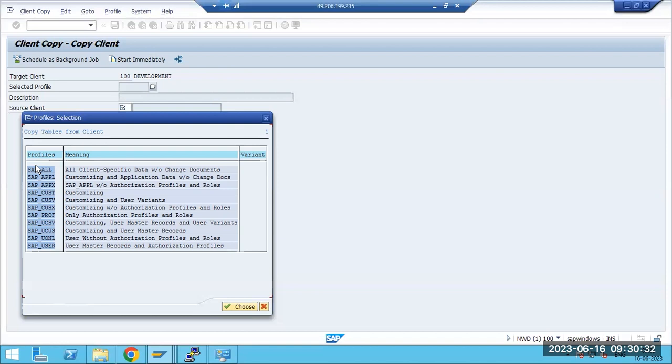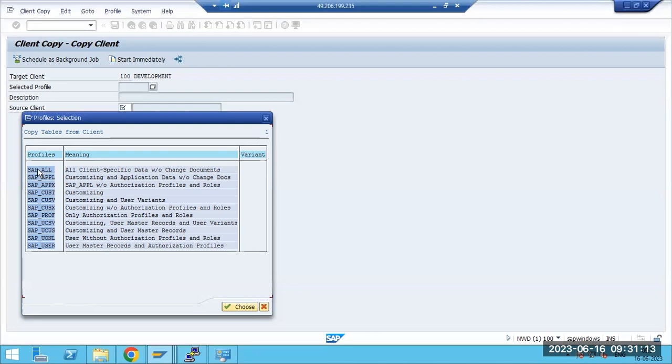Some customers don't want to copy all the data; they want to copy only specific data. So SAP segregated the data as profiles. Suppose you want to copy only users, then you can select SAP_USER profile. If you want to copy only customization, you can select the customization data. If the business requires all the data from source client to target client, you can choose SAP_ALL.